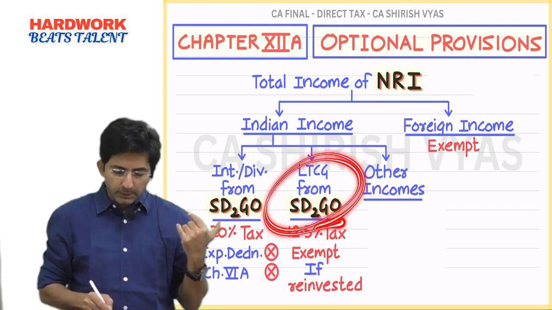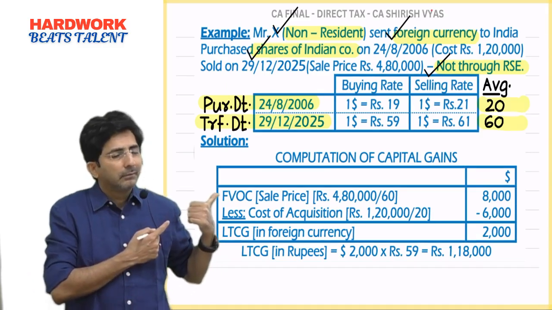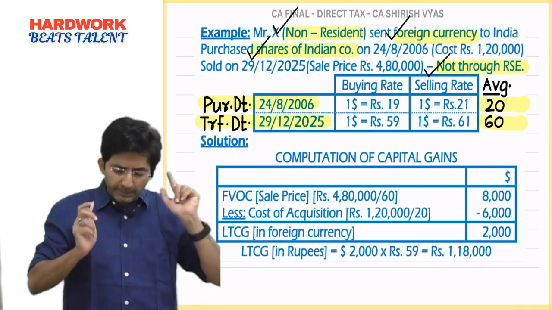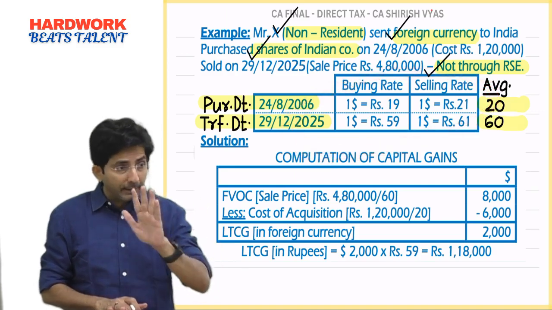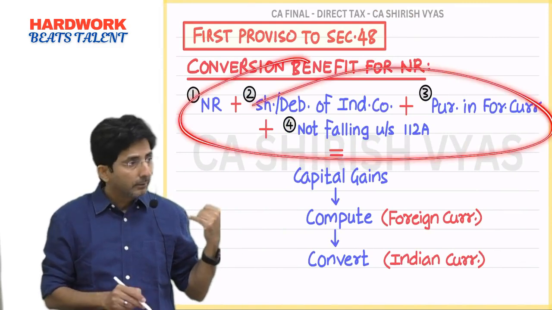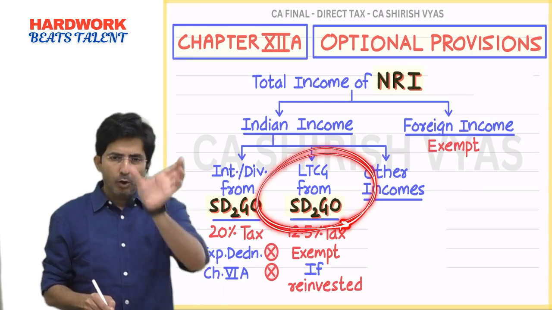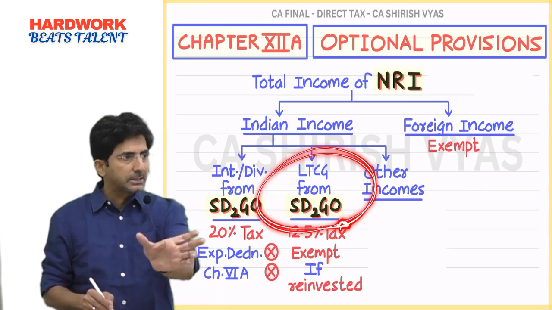In many exams, you know what they have done? This Sadgo question comes, but they don't give you this information. Then forget it, do all in normal manner. But if by chance this information is given, you fit in the conversion benefit, I proved with the help of conditions. So calculation will be normal, and if buying rate, selling rate is given, do it in that foreign currency style.